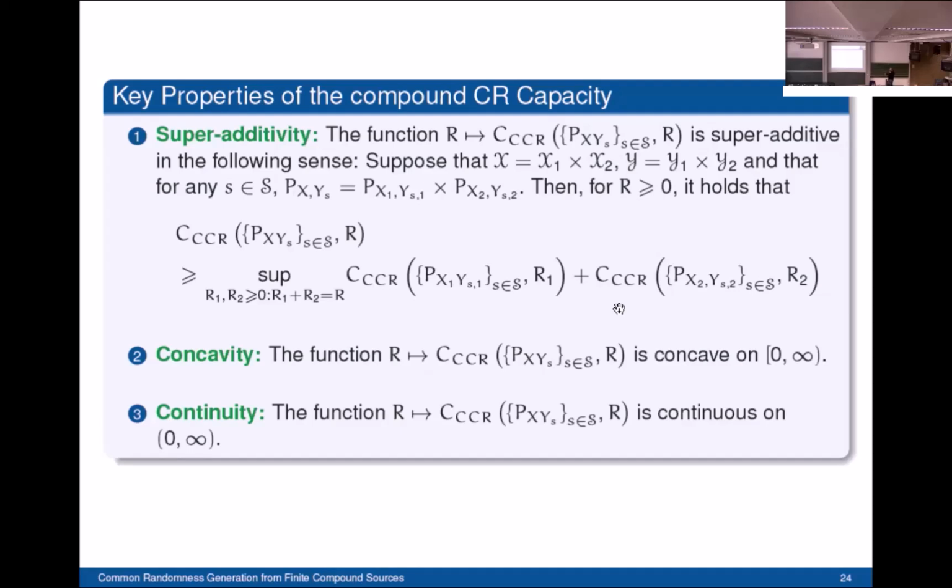Another interesting property is concavity. The compound common randomness capacity function is concave on this half open interval, which means that as the channel capacity increases, the rate at which the compound common randomness capacity increases slows down. And finally, the last property is continuity. The compound common randomness capacity function is continuous on this open interval. This means that any small changes in the channel capacity will imply small changes in the compound common randomness capacity.